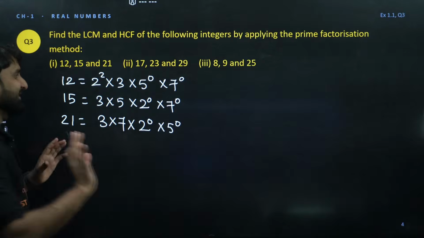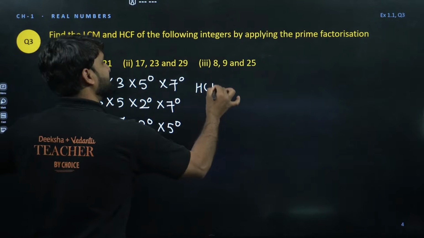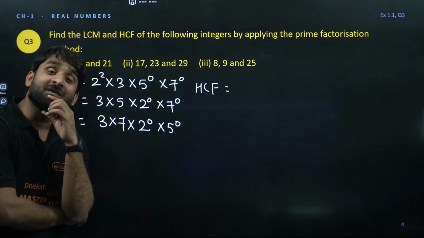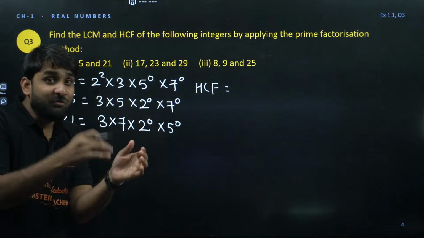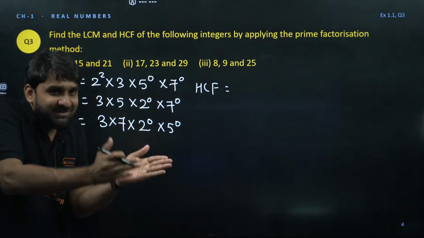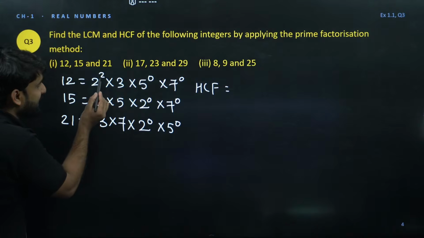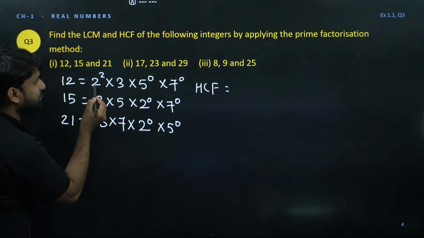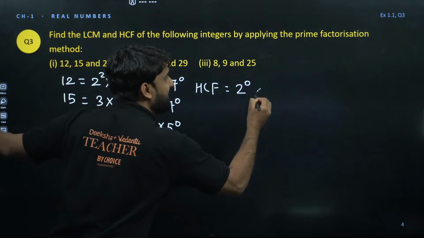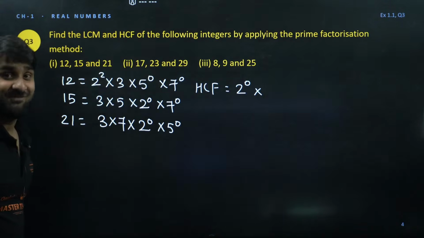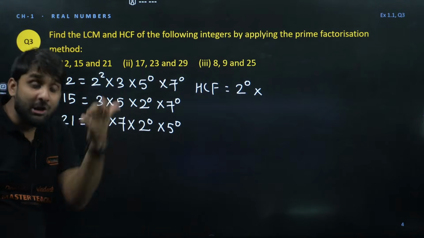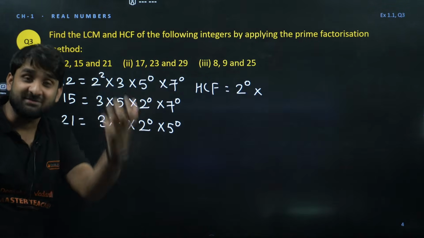Okay, now listen. Let's talk about HCF. What is the full form of HCF? Highest common factor. But we have to take the opposite: for highest, take the lowest. So let's pick 2 first. 2 to power 2, 2 to power 0, 2 to power 0. Which will be considered? 2 to power 0, because we are calculating the highest common factor, so we take the lowest, the smallest power.